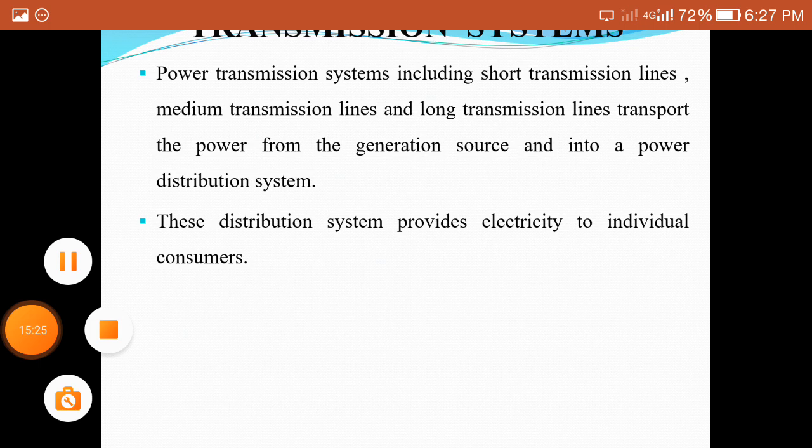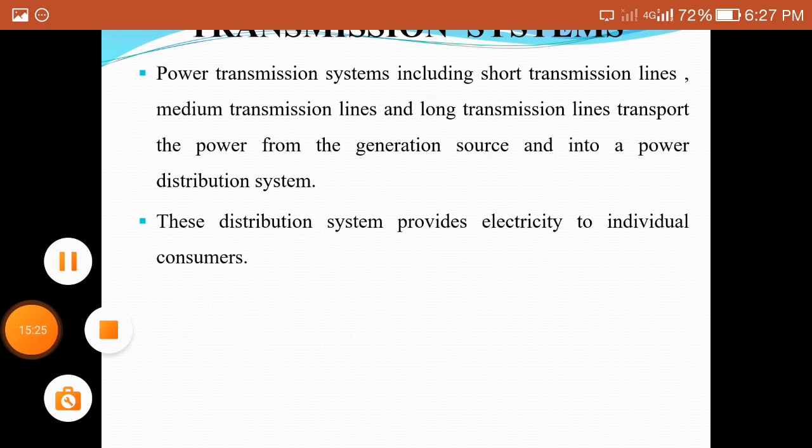In the case of short, medium and long transmission lines, we calculate the effect of resistance and inductance. For short and medium transmission lines, we neglect the capacitance value. The capacitance will be considered only in the case of a long transmission line, where all the parameters will be calculated in the transmission line parameters.